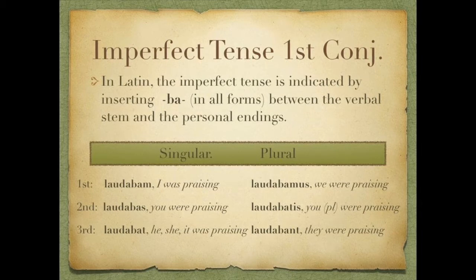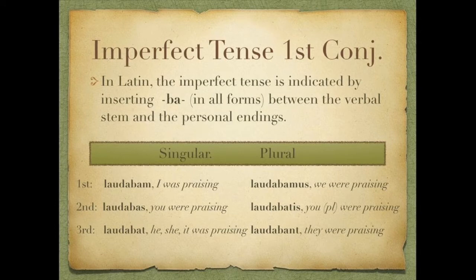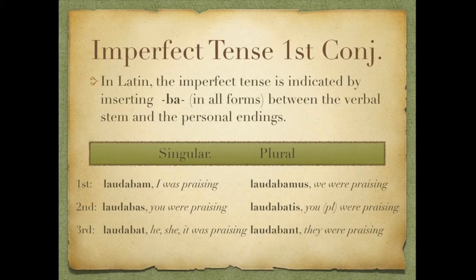For the imperfect tense, we get first singular, laudabam, I was praising. Second singular, laudabas, you were praising. Third person singular, laudabat, he, she, or it was praising. In the plural, first plural, laudabamus, we were praising. Second plural, laudabatis, you were praising. And then third plural, laudabant, they were praising. So stem plus ba plus personal endings.